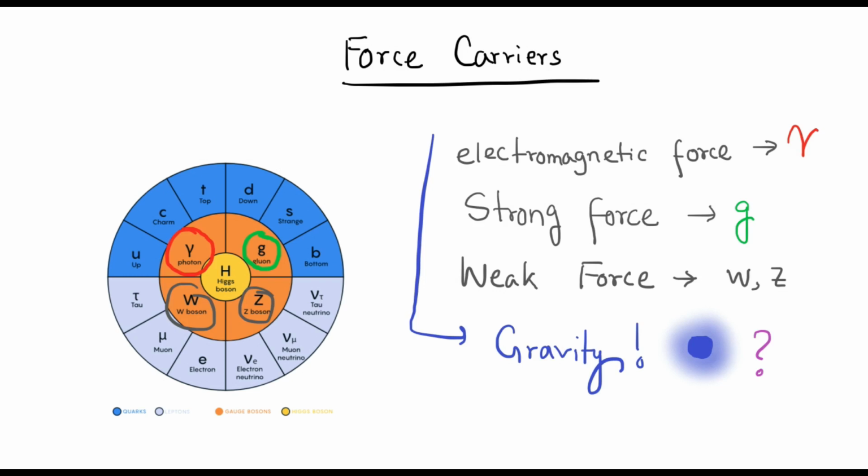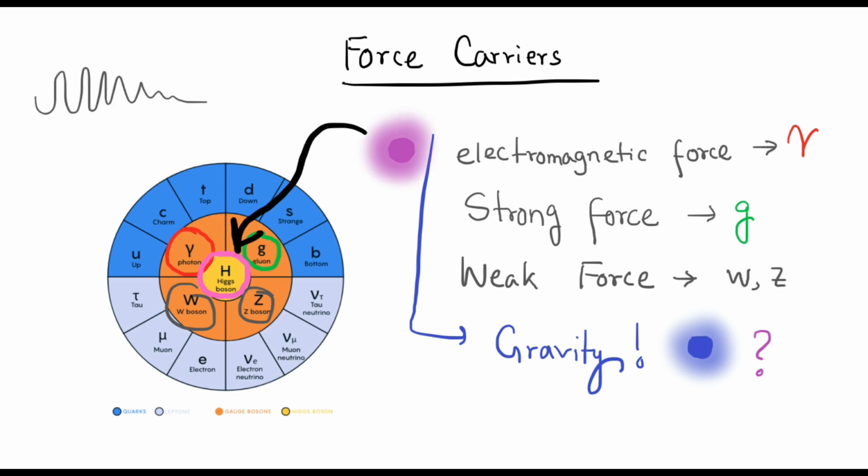Lastly, we have the Higgs boson that gives mass to all particles. In quantum field theory, it is said that matter interacts with the Higgs field, which gives it mass.